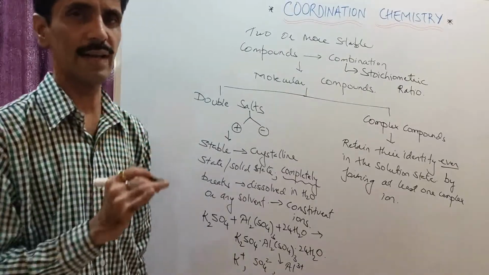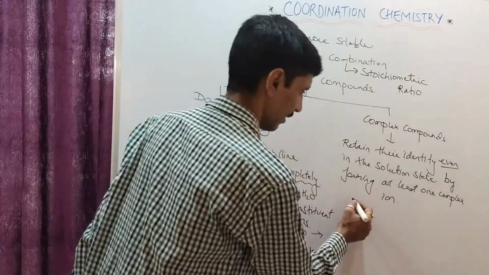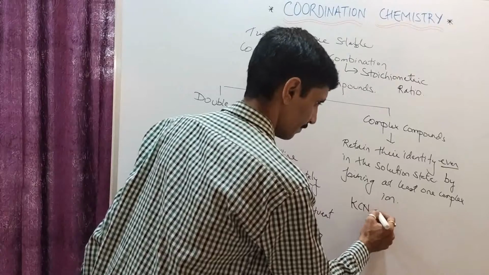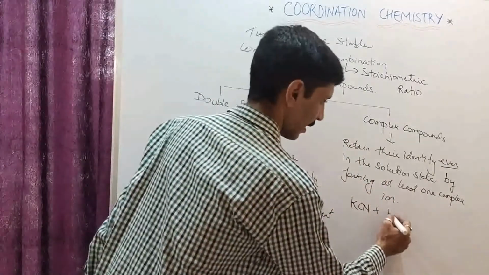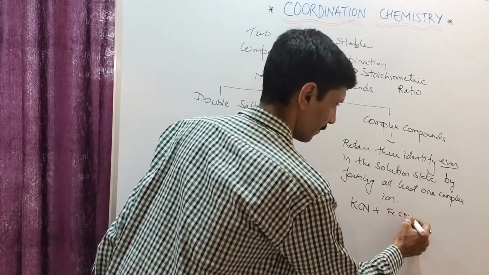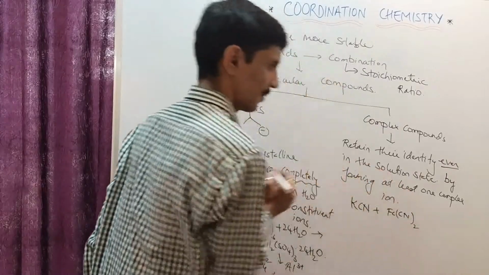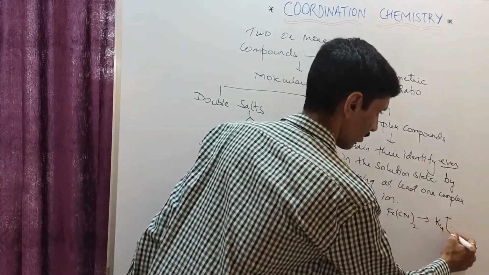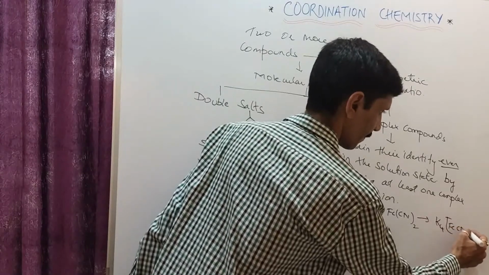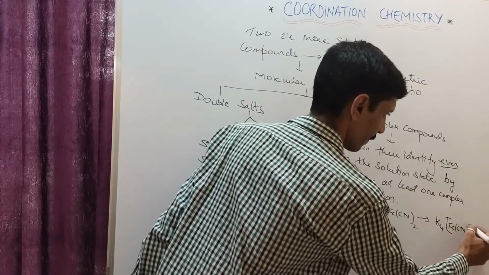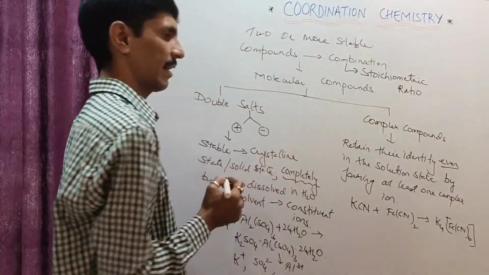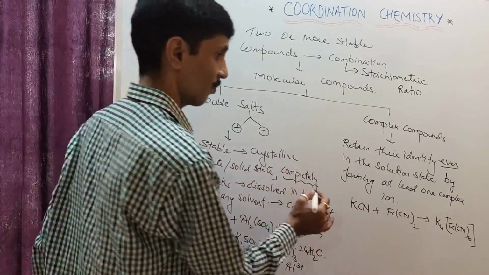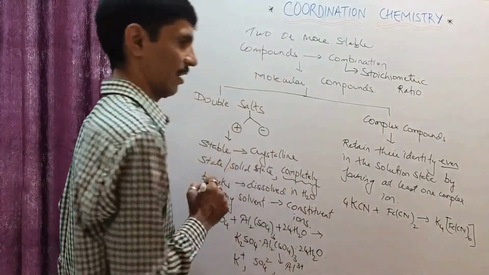Okay. Now I give you an example so that you understand this very well, and that is I have got KCN. It combines with Fe(CN)2, and that gives you K4Fe(CN)6. Okay, it gives you what? K4Fe(CN)6. Now, if I want to just balance this reaction, I'll just write it down as 4KCN.